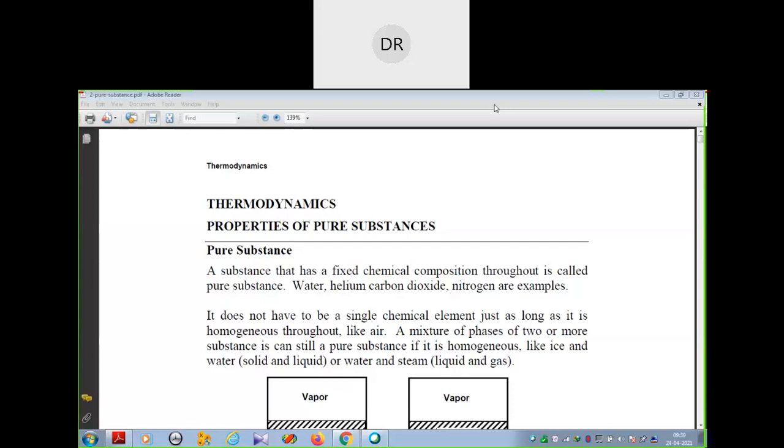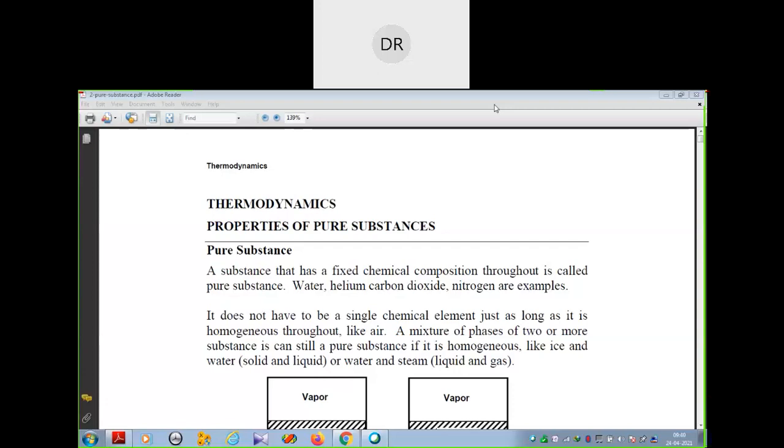Consider that to be a pure substance, it doesn't need to be a single chemical element. It may be a mixture of two or more elements, but the mixture should be homogeneous throughout. So a mixture of two or more substances can be a pure substance if it is homogeneous, like ice and water.